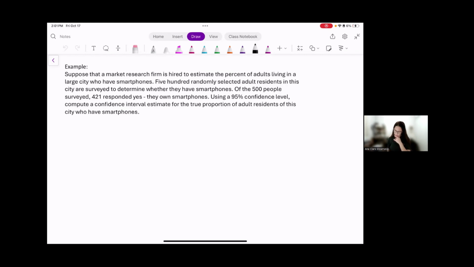Suppose that a market research firm is hired to estimate the percent of adults living in a large city who have smartphones. 500 randomly selected adult residents in a city are surveyed to determine whether they have smartphones. Of the 500 people surveyed, 421 responded yes, they have smartphones. Using a 95% confidence interval, compute a confidence interval estimate for the true proportion of adult residents of this city who have smartphones. So I've highlighted information here that I think is important.